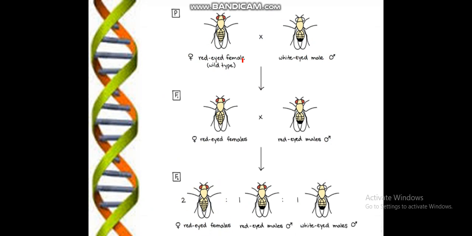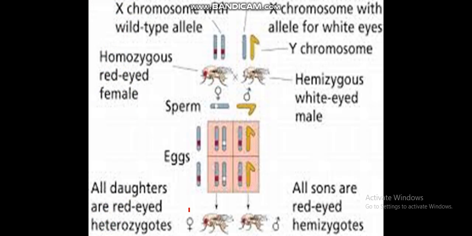You can also make the cross like this, red-eyed female, white-eyed male. You will get the combination of 1 red-eyed male, 1 white-eyed male and 2 red-eyed females. So how does it occur during gamete formation, and at the chromosome level? Here is the female, both the chromosomes indicating this is the female with the red eye color combination, and here is a male with the X and Y.